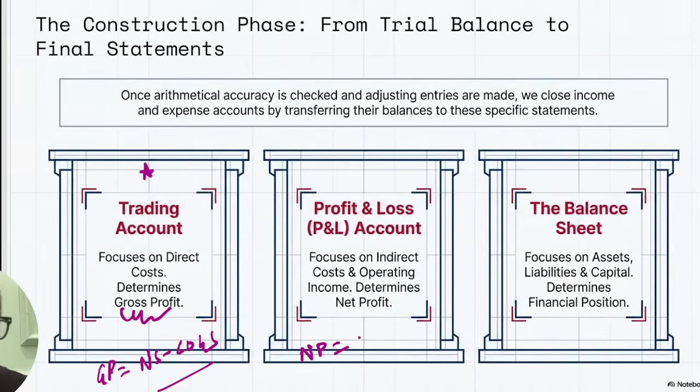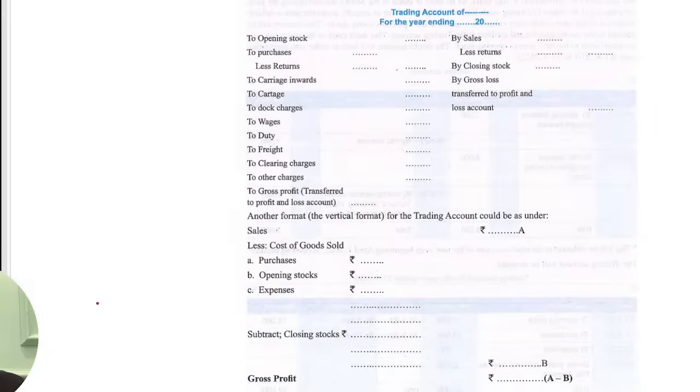Then we have net profit. Net profit is equal to gross profit minus indirect expenses. Sometimes if there is other income like commission, dividend and all, that you have to add. Balance sheet equation: assets equal liabilities plus owner's equity. Just now we have talked around this particular one, correct? So how does it look format wise?